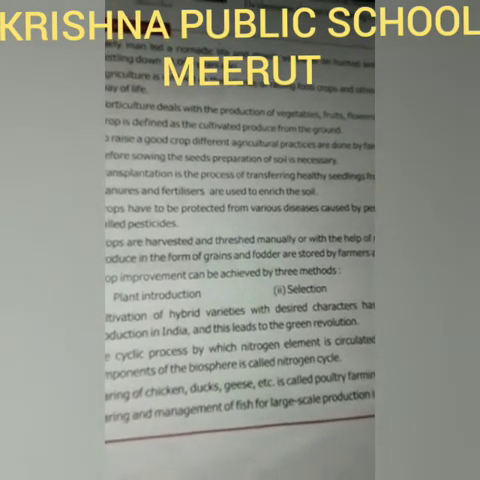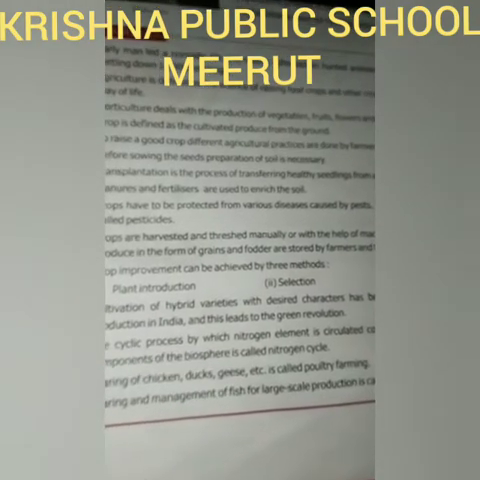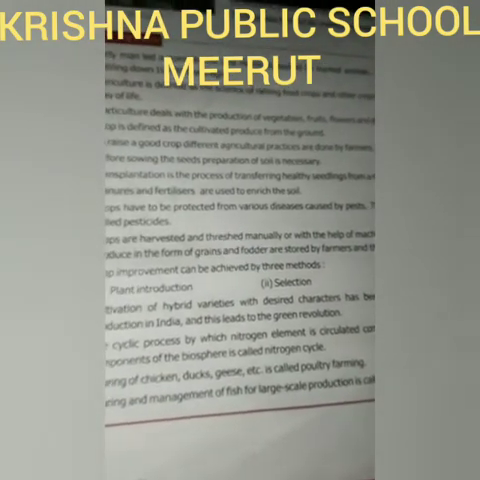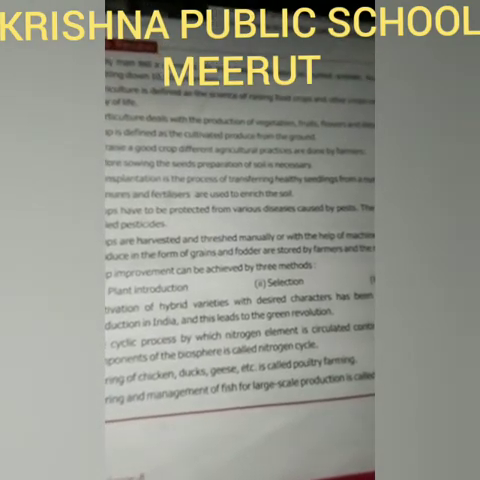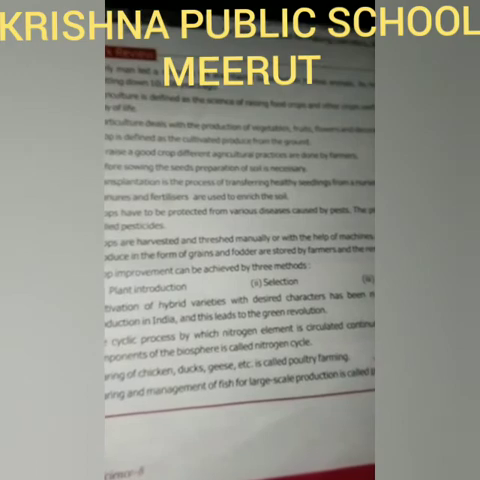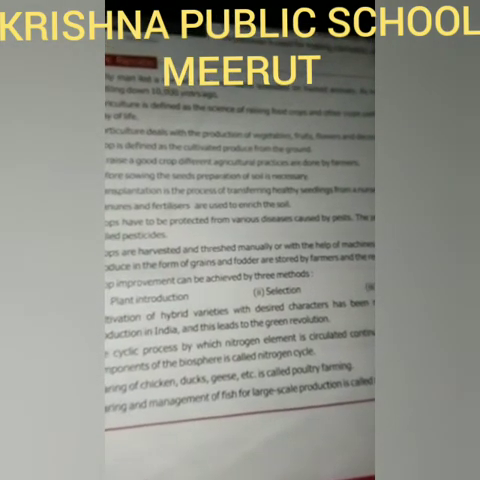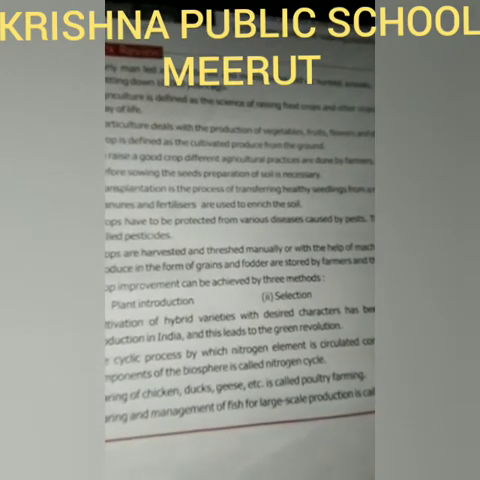Crops can be protected from pests by spraying suitable pesticides on them. The process of cutting and gathering of a mature crop is known as harvesting. It is done with a sickle or a combine machine.